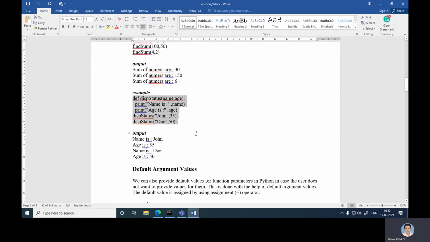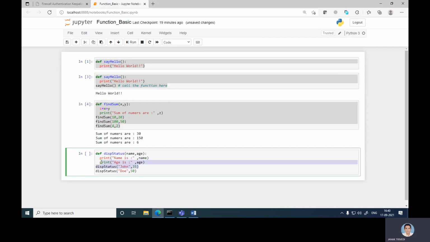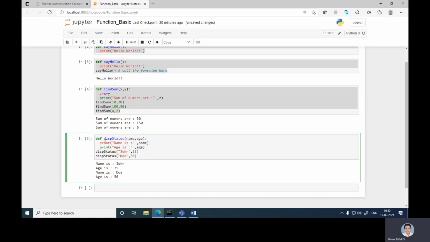Once again, we try another program that defines display status name comma age. So print name is the name variable and print age is age. So display status John is 35 and status Doe age is 50. Let's try to run this program in Jupyter Notebook. Display status name comma age. So name is John, it is defined, and age is 35. Then display Doe age is 50.